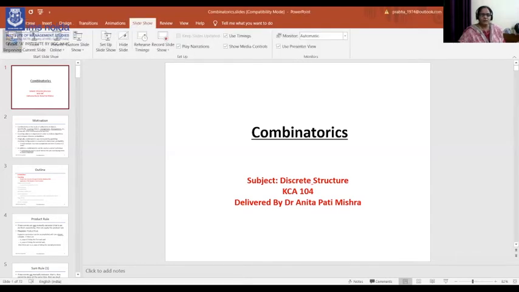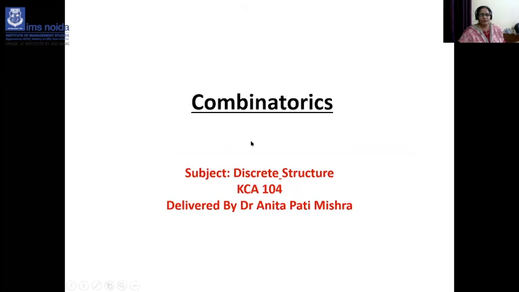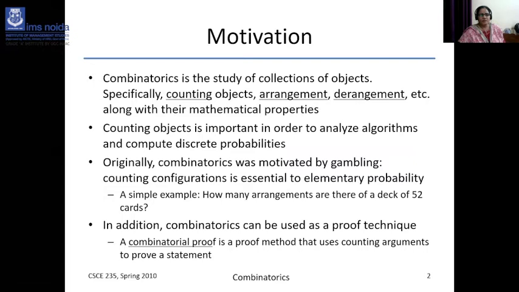And we are going through the topic combinatorics, that is a major part of discrete structure. What is the use of combinatorics? What are the applications of combinatorics? First, let me discuss the discrete structure.